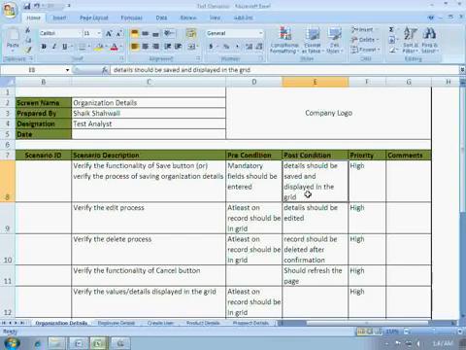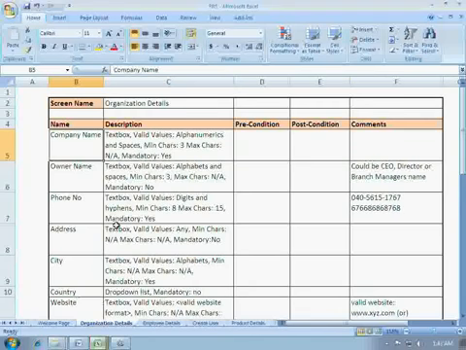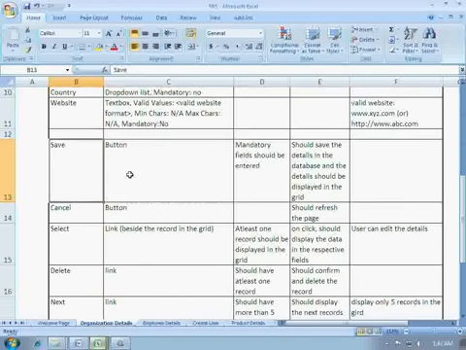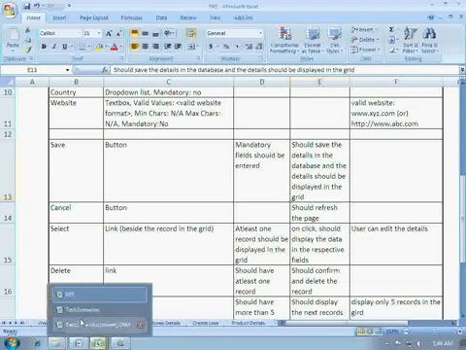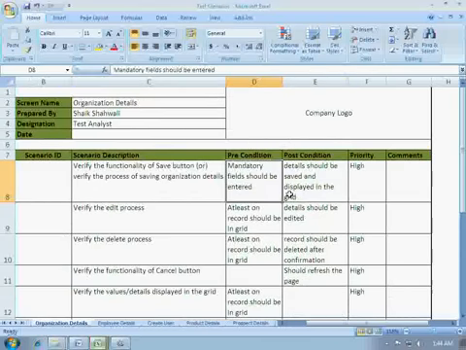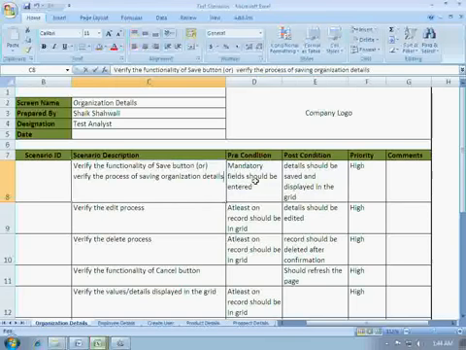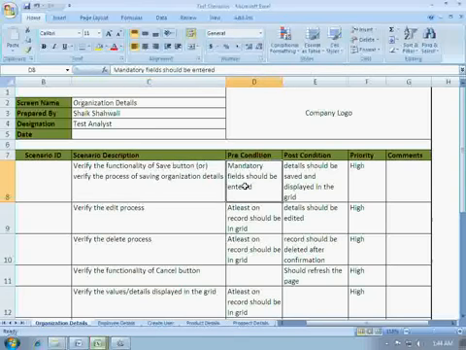Okay, so this is exactly as we mentioned in the requirements. We have mentioned, see here, for save button, mandatory fields should be filled, should save the details. In test scenarios we just have the same thing here, that is verify the process of saving organization details. So precondition is mandatory fields should be entered, post condition is details should be saved and displayed in the grid,